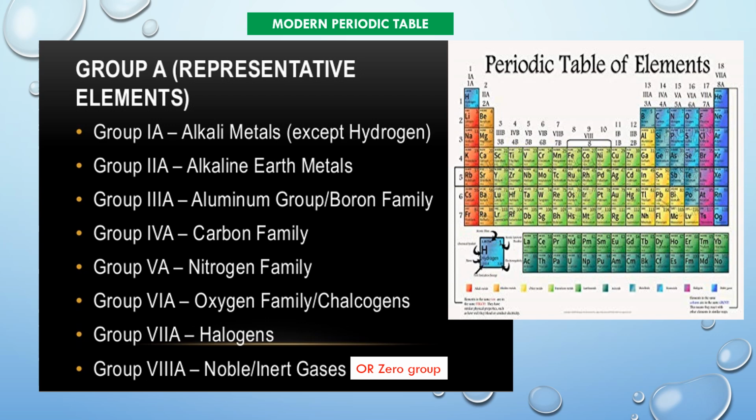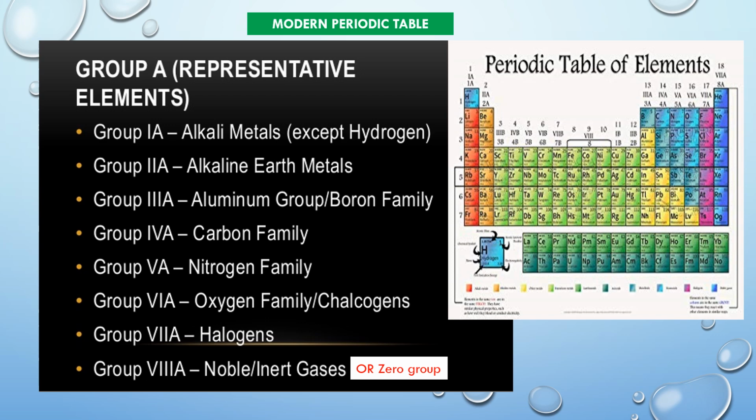Group 3A is known as aluminum group or boron family. Group 4A or 14th group is carbon family. Group 5A or 15th group is nitrogen family. Oxygen family is group 6A or 16, and the oxygen family is also known as chalcogens.